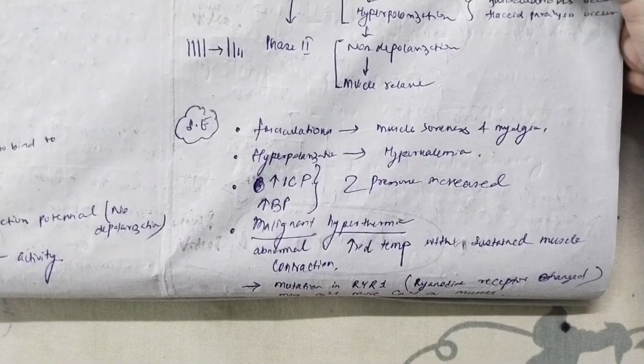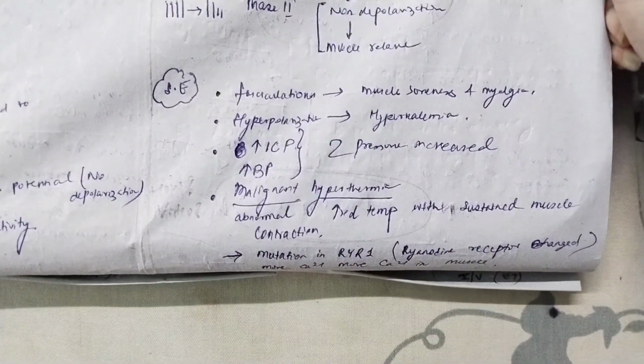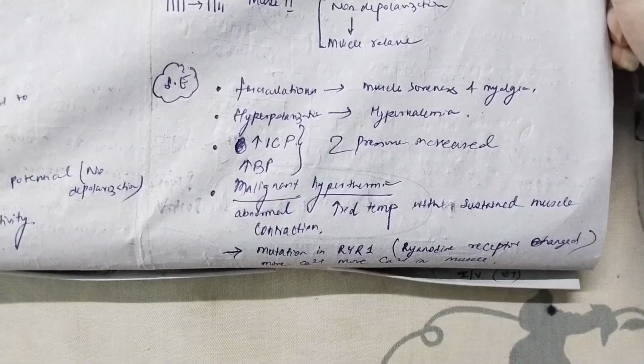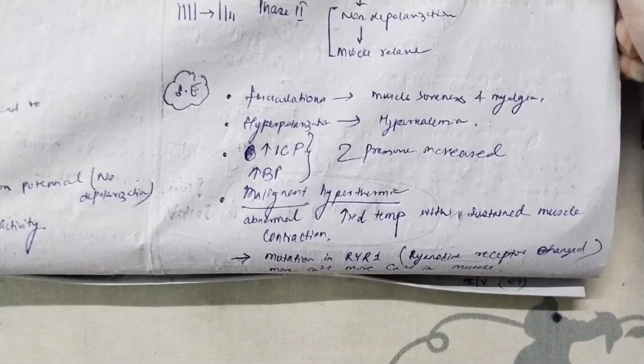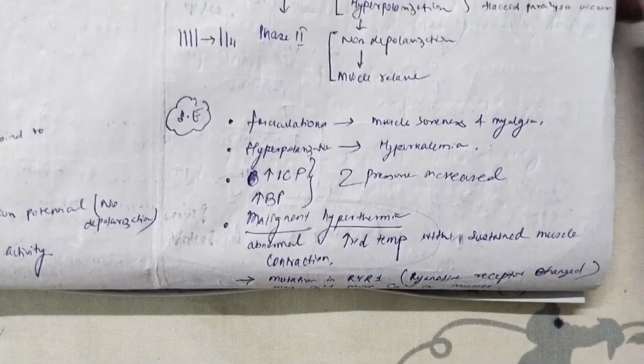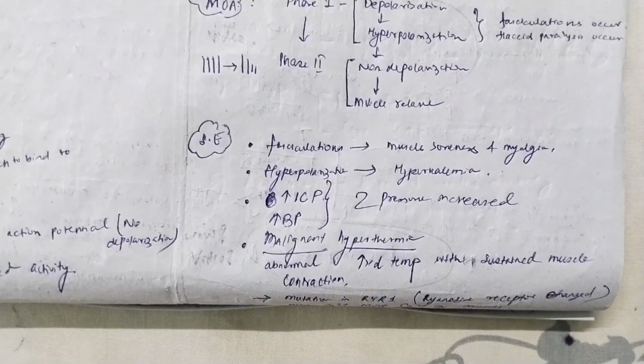Now, why does malignant hyperthermia happen? Because there is a mutation in the ryanodine receptor, that is RYR1. So what happens? More calcium comes into the muscle, and that is why the muscle stays in the contracted phase for a long time. Okay, so this was about the non-depolarizing muscle relaxant.